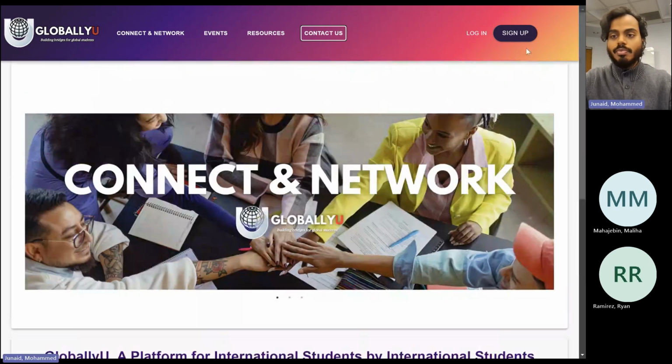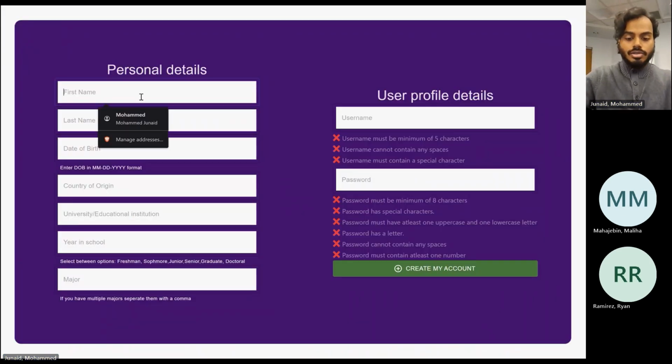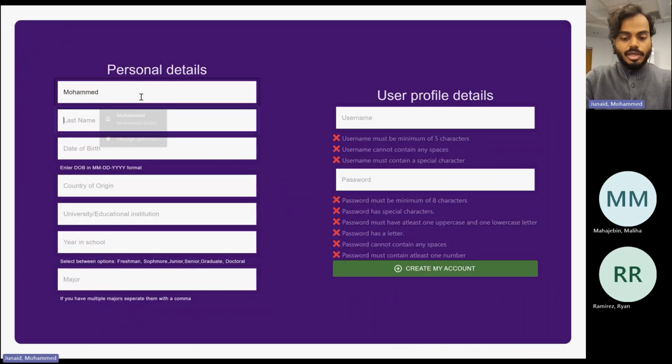Now let us try to sign up for an account and see how we can access the features. So I'm just going to enter some of my details on the sign up page that we have created. And from there, we are going to see what the process of creating an account is and also the various features that one can access.